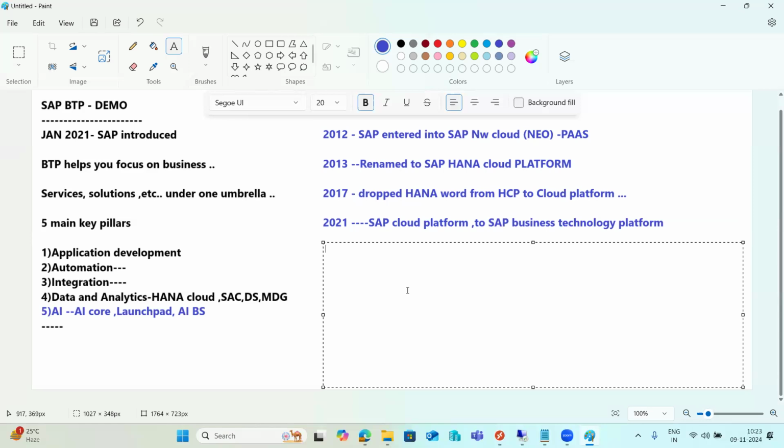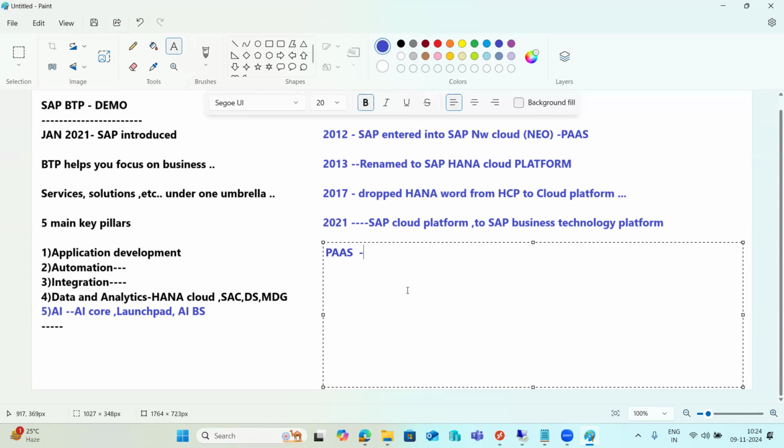So what is this PaaS market here? In the cloud terminology, sometimes new words will come into the picture in cloud computing, right? So what are those cloud things here?